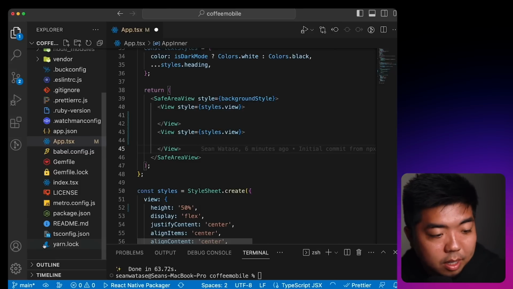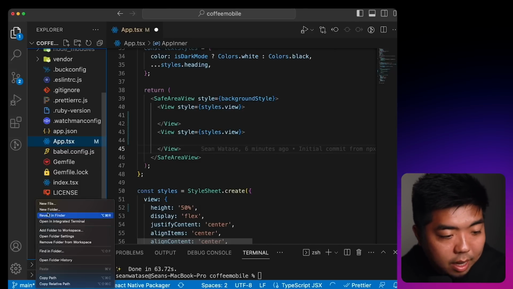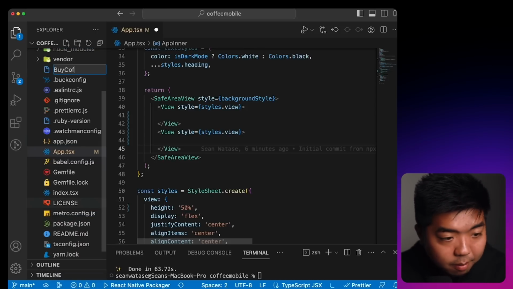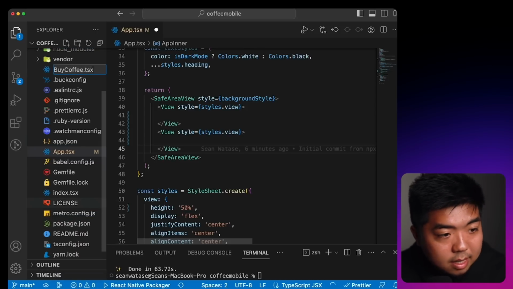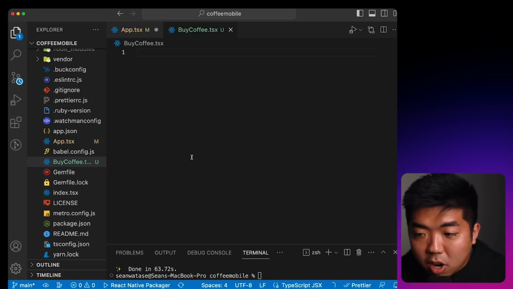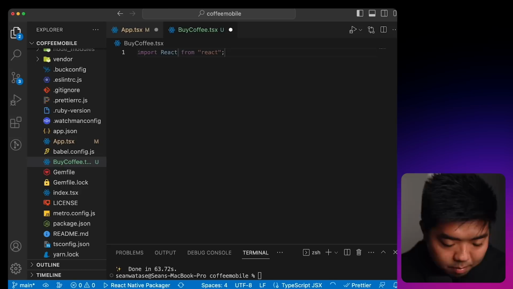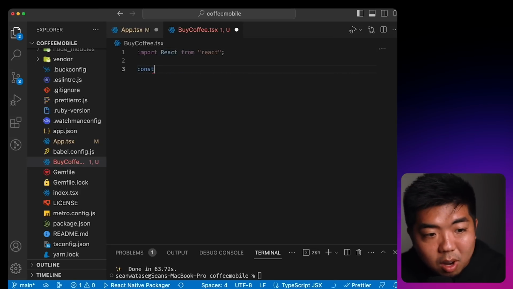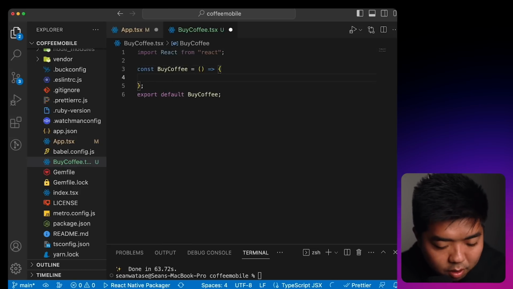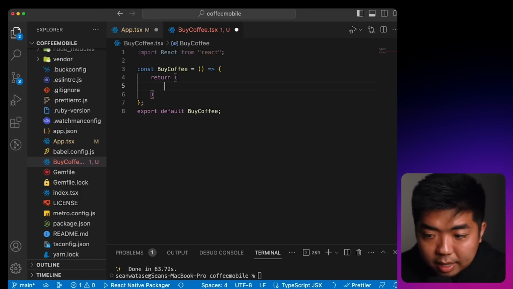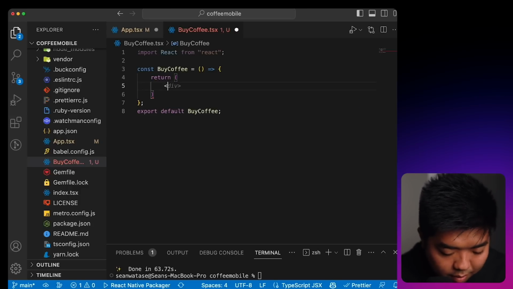What we're going to do is in our project here, we're going to create a new file, and I'm going to call this one BuyCoffee.tsx, and this is going to be our buy coffee component here. We're just going to import React here, and we're going to then create our coffee component. And for our coffee component, we are going to return, and in here, we're going to right now return a view.